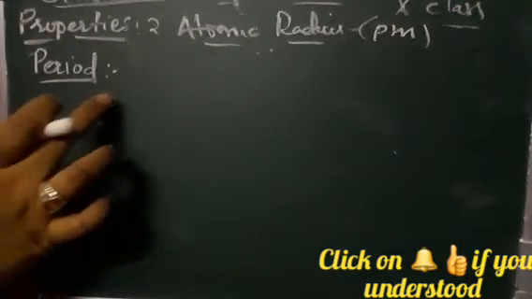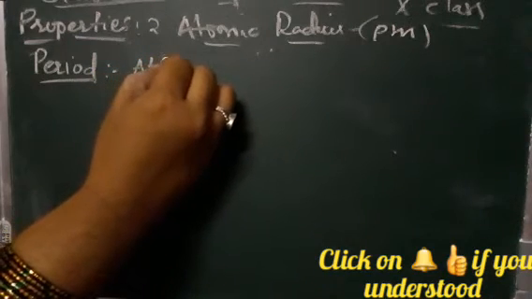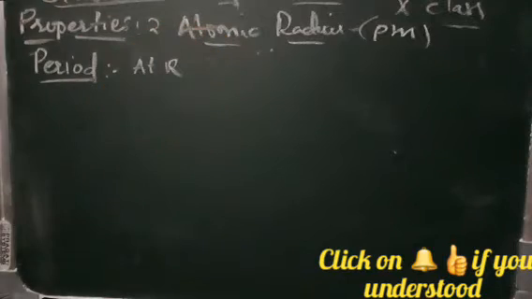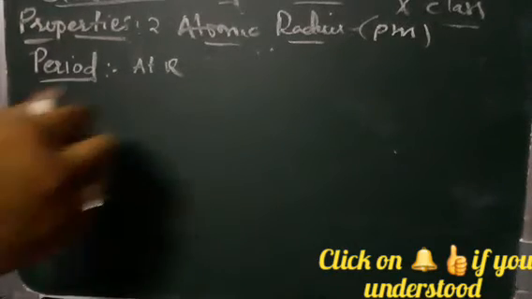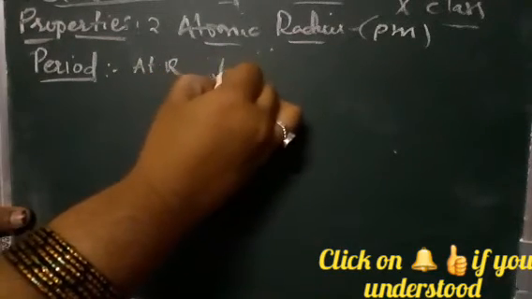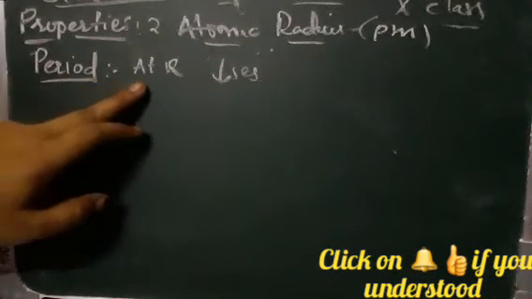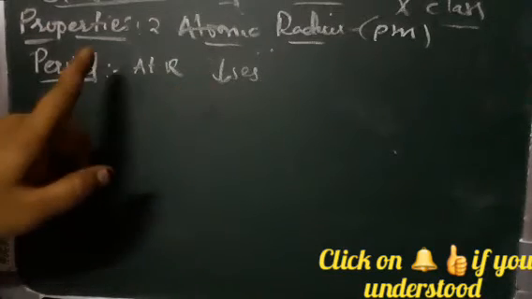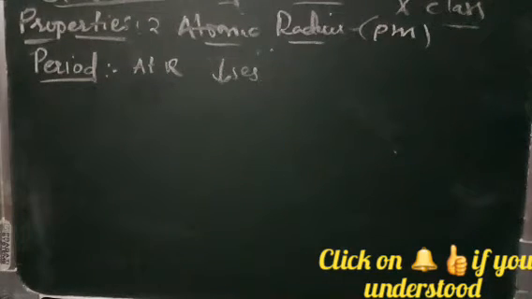Whereas when we move from left to right in the period, the atomic radius decreases. As we move down the group, the atomic radius increases, whereas if we move along the period, the atomic radius decreases. So why?